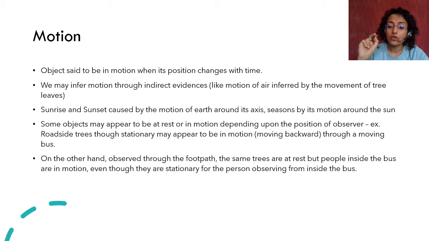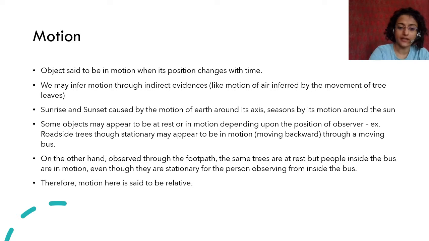If you are standing at a footpath on the side, you can see that the bus is moving and the people inside the bus or the train are also moving. But when you are sitting inside the bus or the train, you don't see the people moving. You see that everything else seems to be moving backward, but you are sitting, the people next to you are sitting, right?